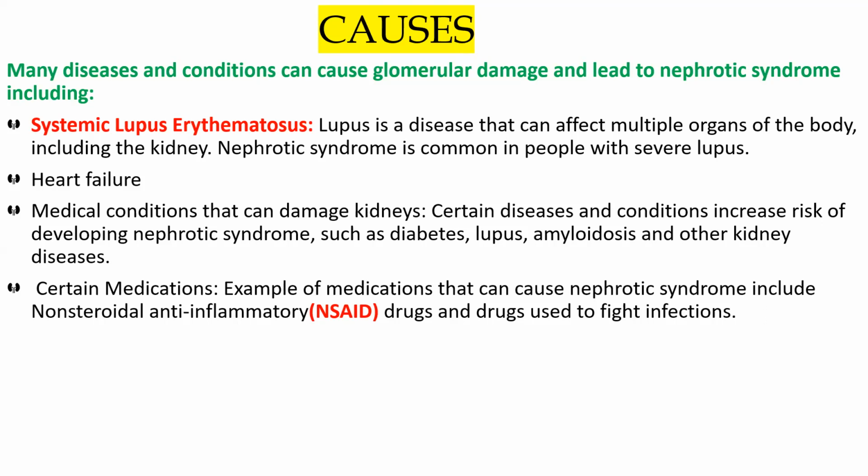These are drugs that, if you take them, there are great chances of developing nephrotic syndrome. Taking medication is good, though, but if an overdose is taken, or beyond the prescription, then it can cause this. So can anyone tell me an example of a non-steroidal anti-inflammatory drug?